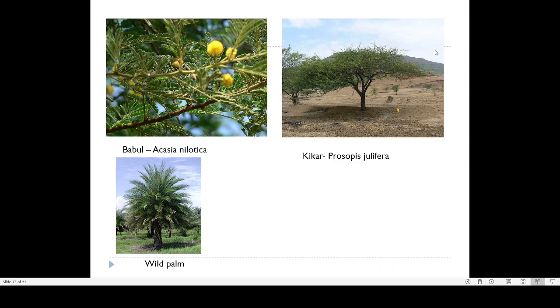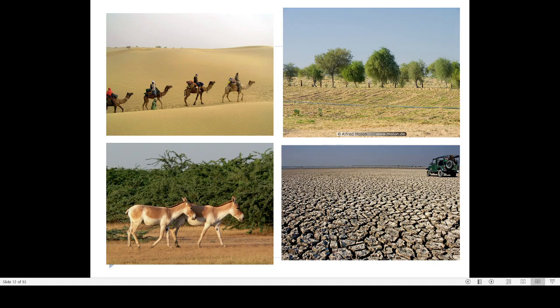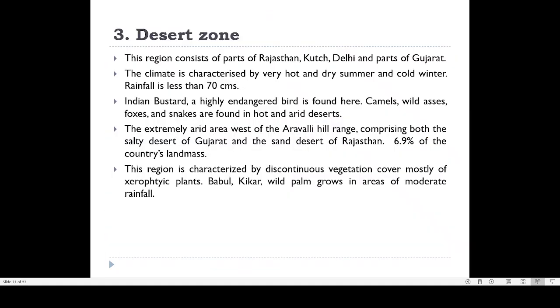If you go to Tamil Nadu, you can find this kind of plant known as Prosopis juliflora. It is an umbrella-like plant, a shade-like plant. Then wild palms are present. Then Acacia nilotica is present. So this is the type of vegetation that you are finding in the desert region, and it's an arid area. Arid area means dry area. That is the meaning of the word arid zone.